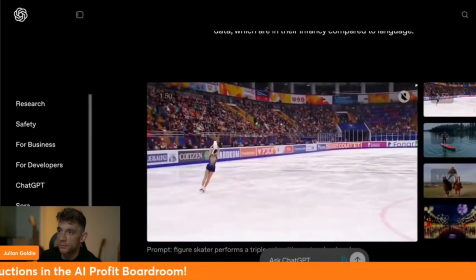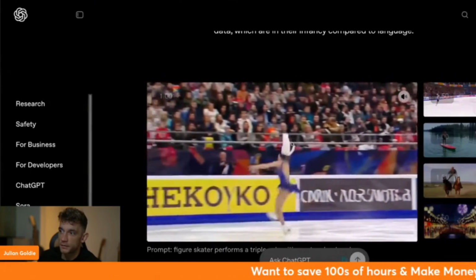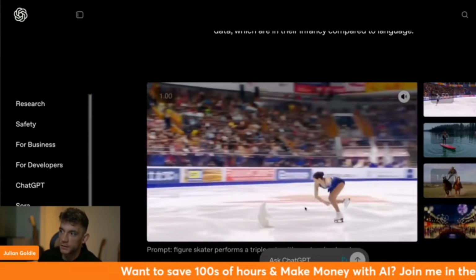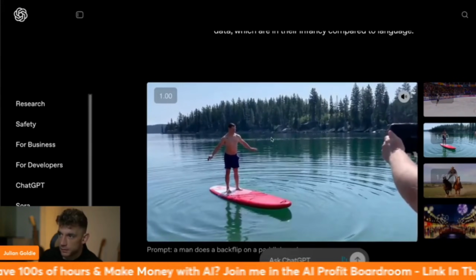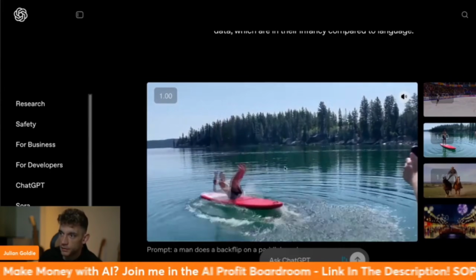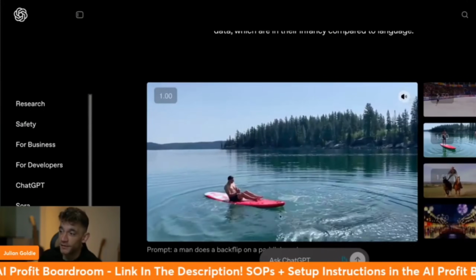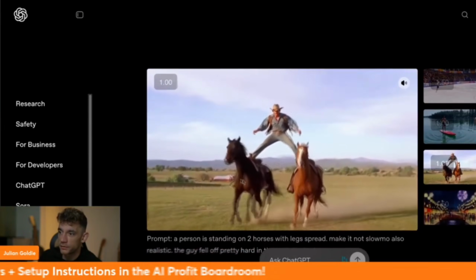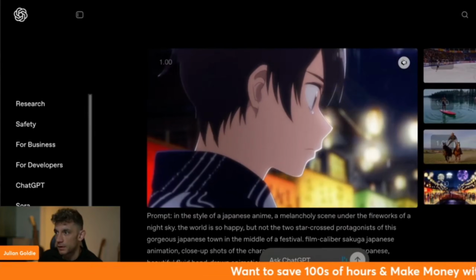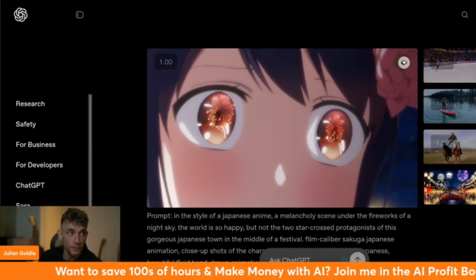So, for example, here is an image of someone ice skating. Let's put on sound, right? So you can see someone competing against a cat ice skating. Kind of like a UGC style video. That was painful to watch, which shows you how good the video actually is. A cowboy on two horses balancing, and kind of like an anime style video as well, Japanese anime style.